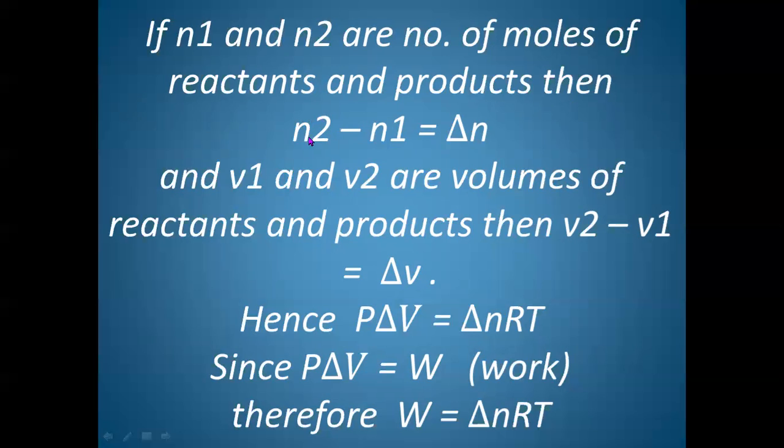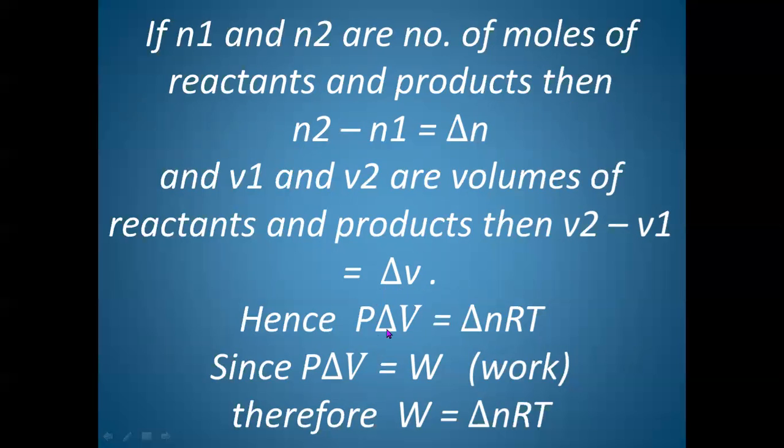Let n2 be the number of moles of product and n1 the number of moles of reactants. Then the difference in the number of moles of these two is given by delta n. And V1 and V2 are the volumes in the initial and final state. It means V1 is the volume of reactants, and V2 is the volume of products. Therefore, V2 minus V1 will be given as delta V. Therefore, P delta V will be equal to delta n into RT.